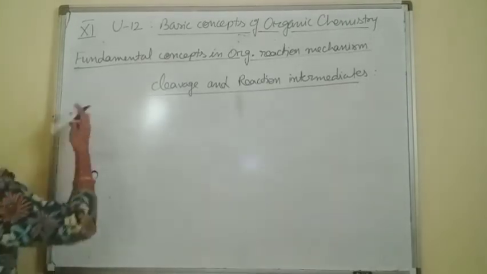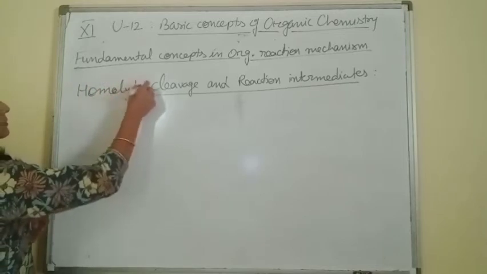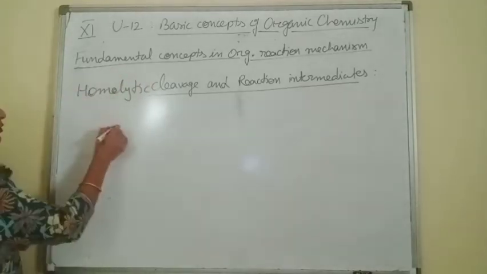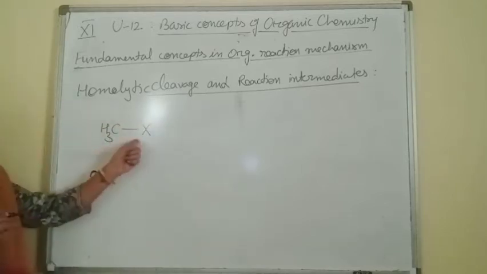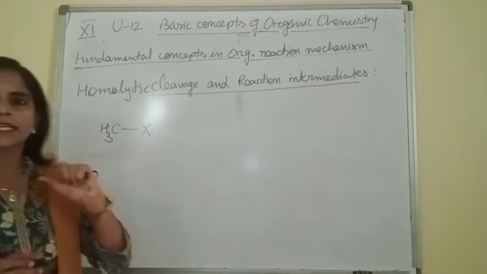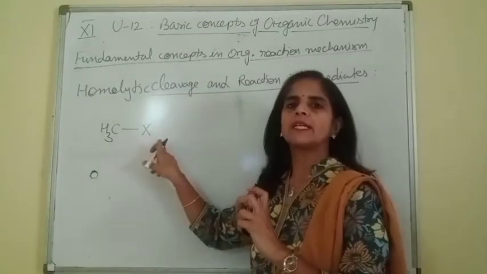Next case is homolytic cleavage and its reaction intermediate. Homolytic cleavage takes place when the electronegativity difference of the two atoms is very small.